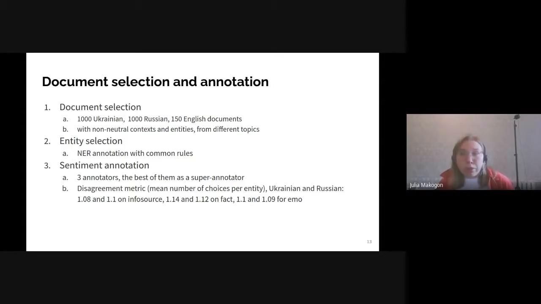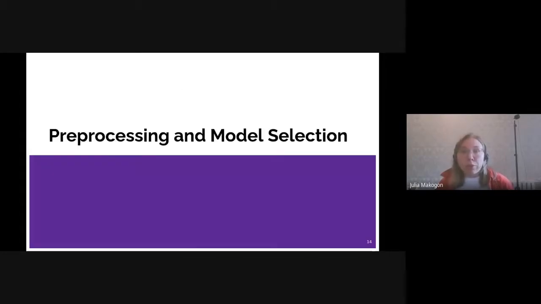Anyway, in a few months, the annotation had been finished and the annotation guidelines showed themselves as reasonable. Sometimes annotators were not sure if the entities should be marked as neutral, but rarely confused negative and positive samples. However, some super annotator work was required due to mistakenly labeled sentiment type, fact, or emotion. And then we could proceed to preprocessing and model selection.